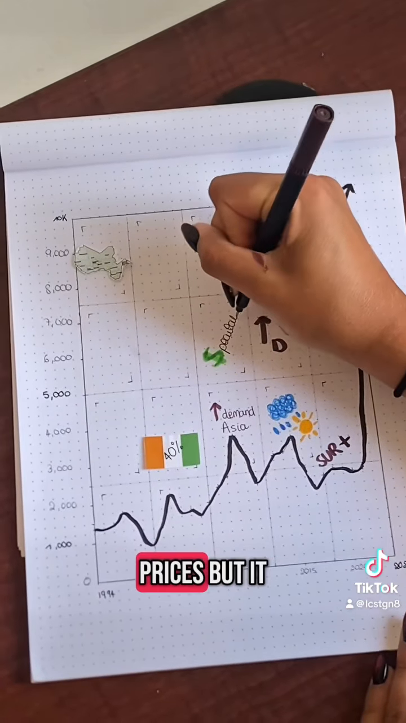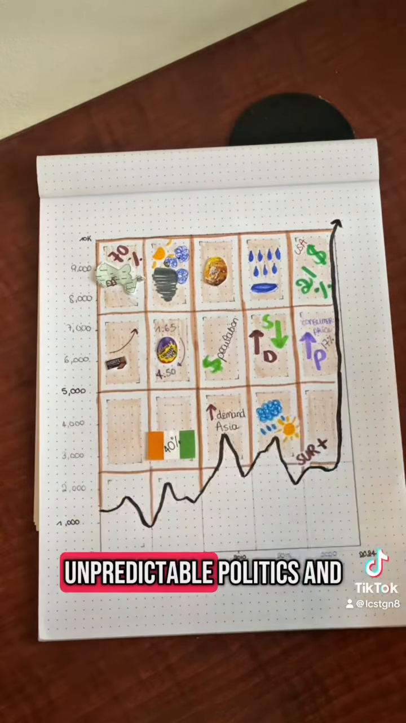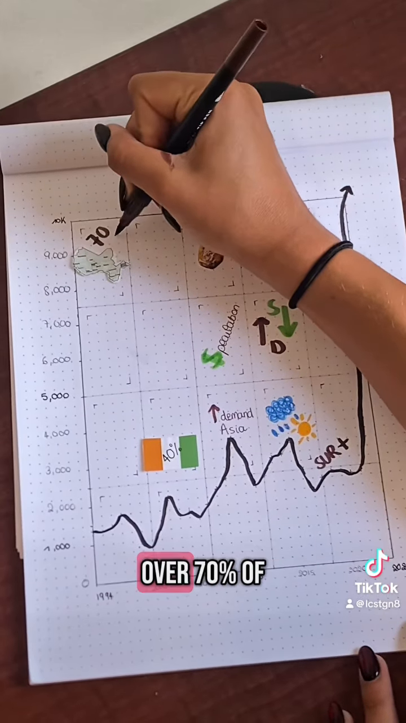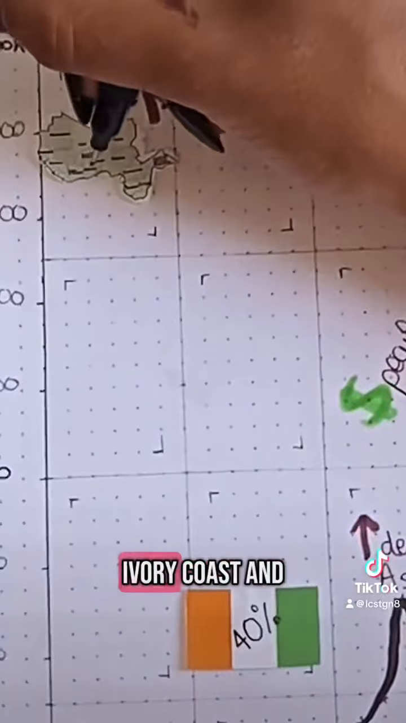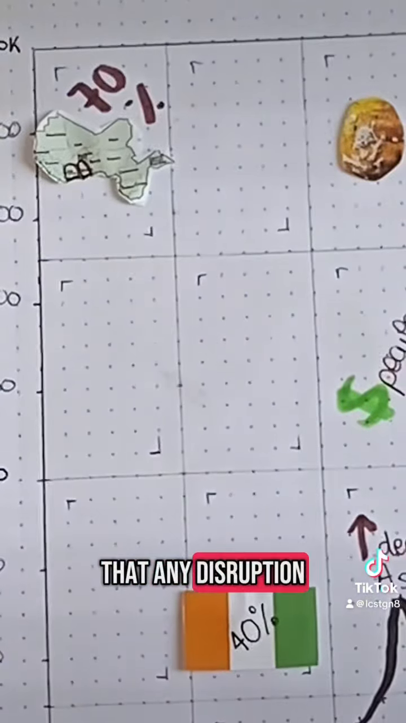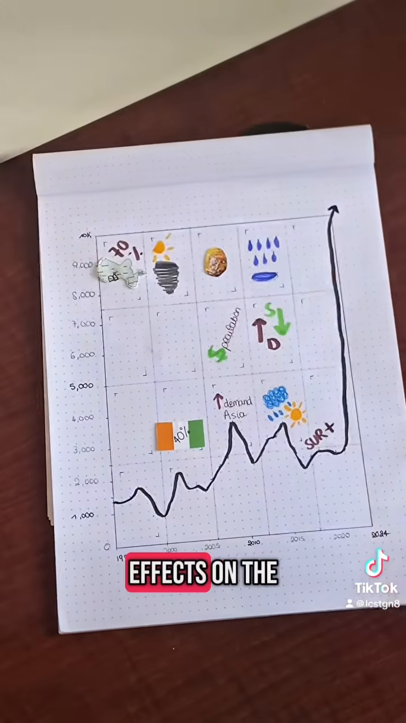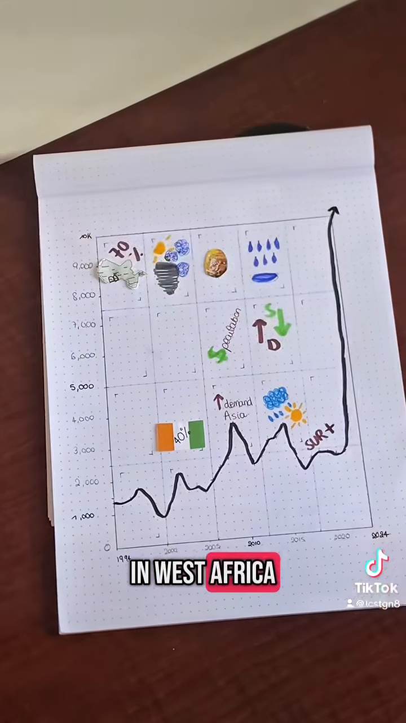This graph shows prices, but it tells a deeper story of fragile ecosystems, unpredictable politics, and an industry still shaped by inequality. Over 70% of the world's cacao comes from just two countries, Ivory Coast and Ghana. This concentration of supplies means that any disruption, whether political, environmental, or economic, will have major effects on the price of chocolate. Climate change is altering the weather in West Africa.